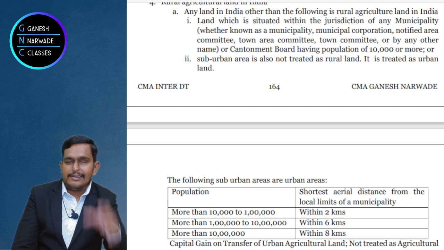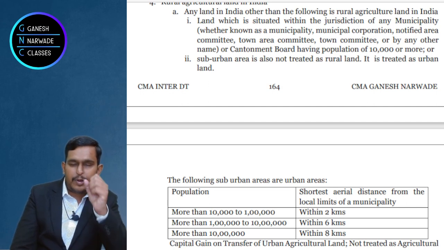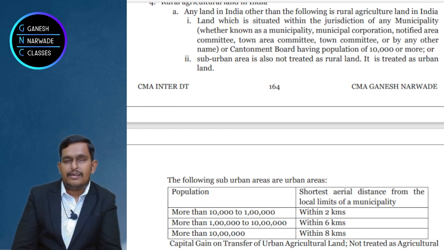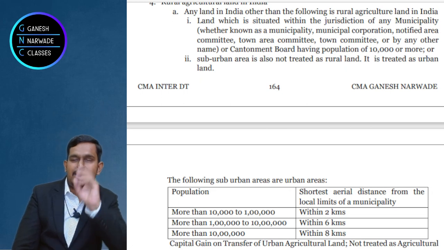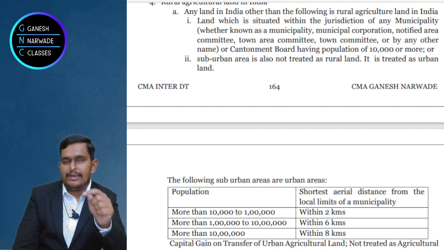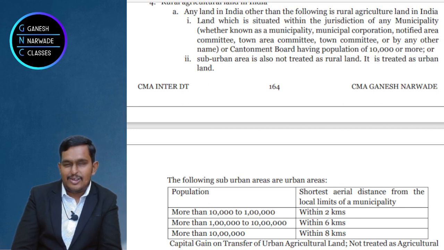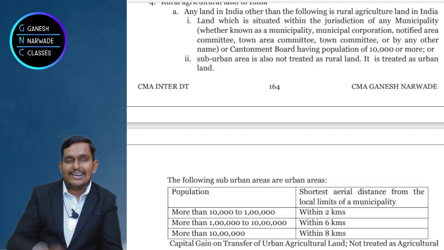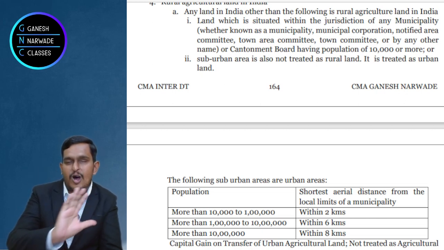Suppose it is a rural area, the land is used for agricultural purpose, but the land is in Bangladesh or maybe in Afghanistan or maybe in United Kingdom, then it is a capital asset. So 4 things to remember. Rural agricultural land in India is not a capital asset.